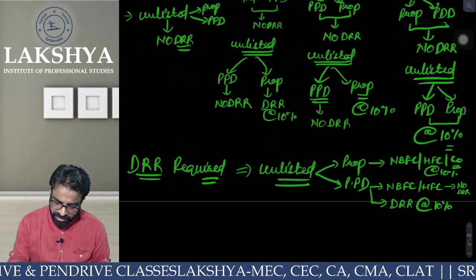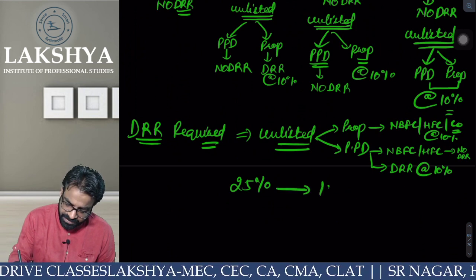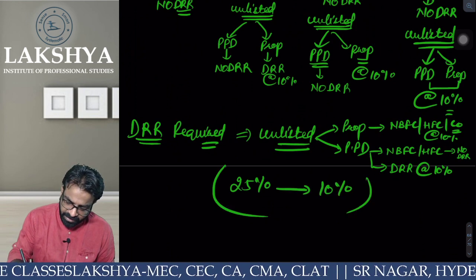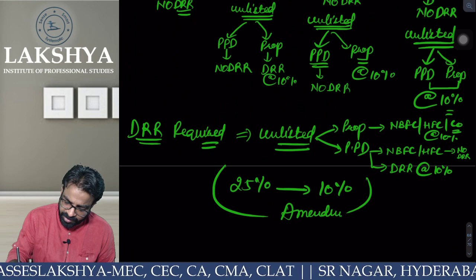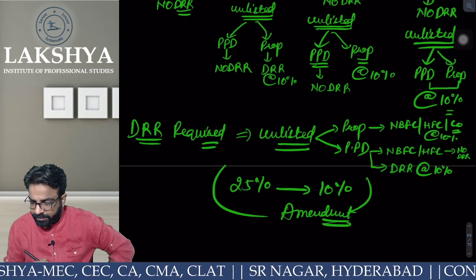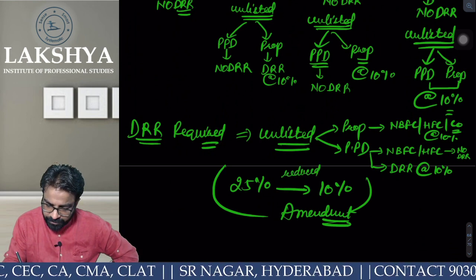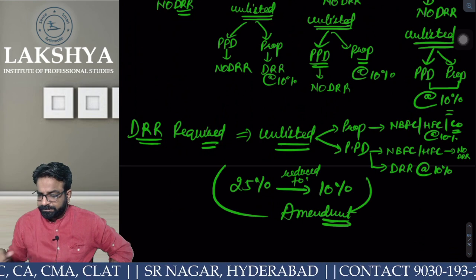Now listen to this case. 25% has been reduced to 10%. This is the main amendment. Are you getting the point? It was 25%. 25% has been reduced to what? Reduced to 10%. Everyone clear?